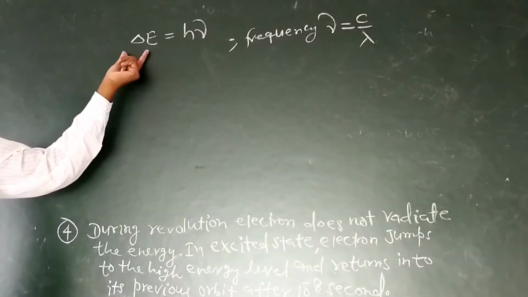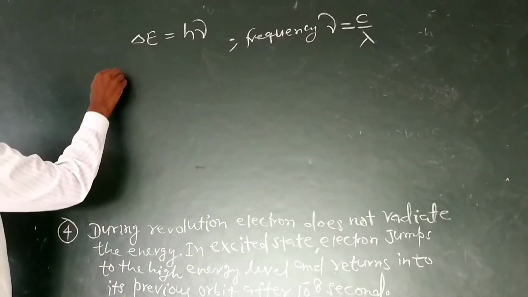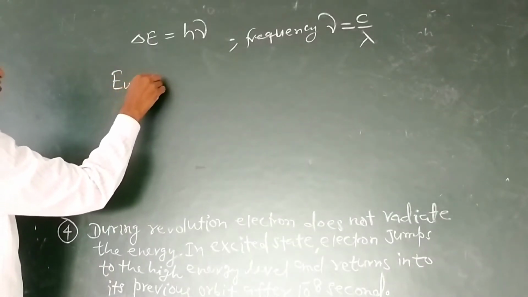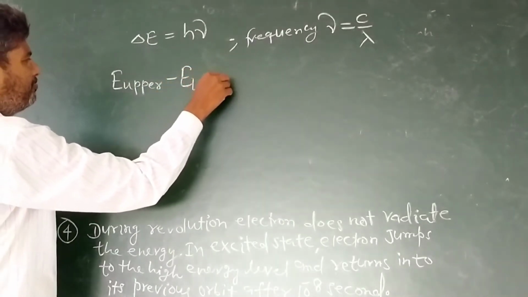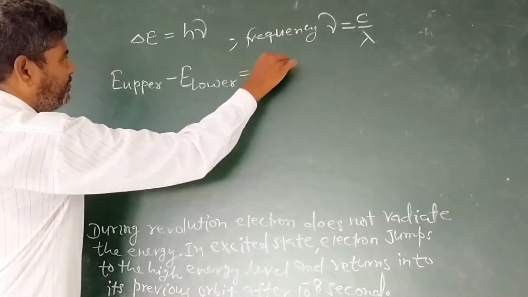Delta E is the difference between two energy levels, E upper minus E lower, is equal to delta E.